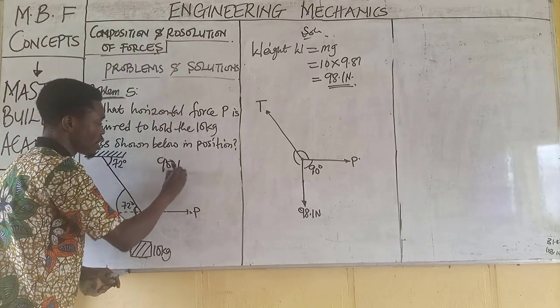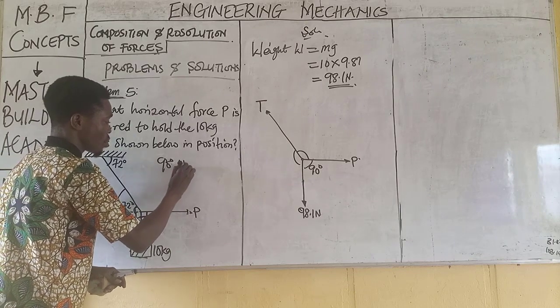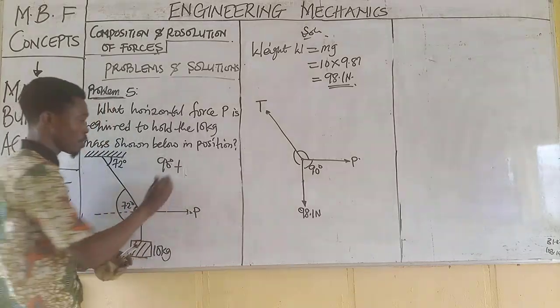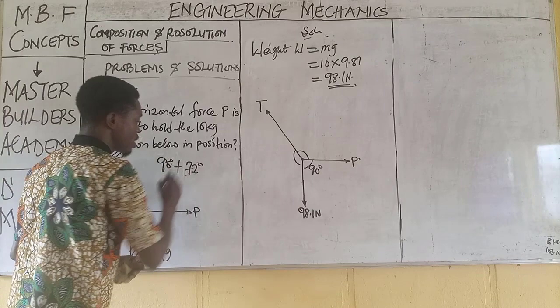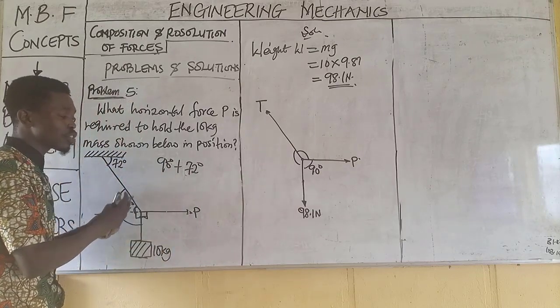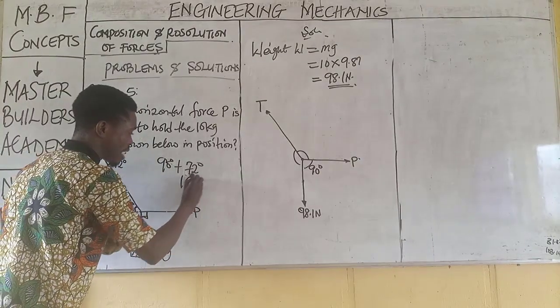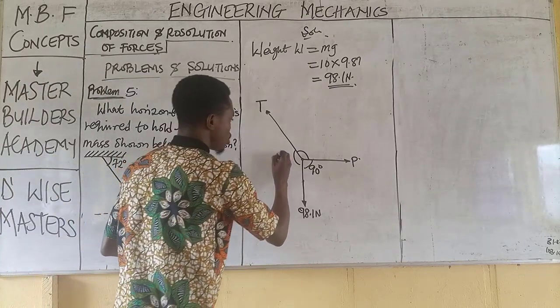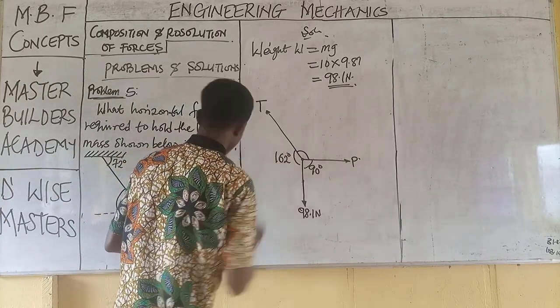90 degrees plus 72 degrees. When we add 72 degrees to 90 degrees, this will give us 162 degrees. Then this is 162 degrees.